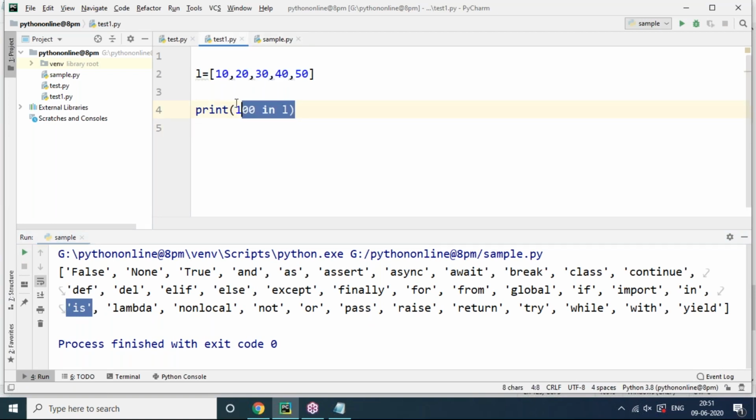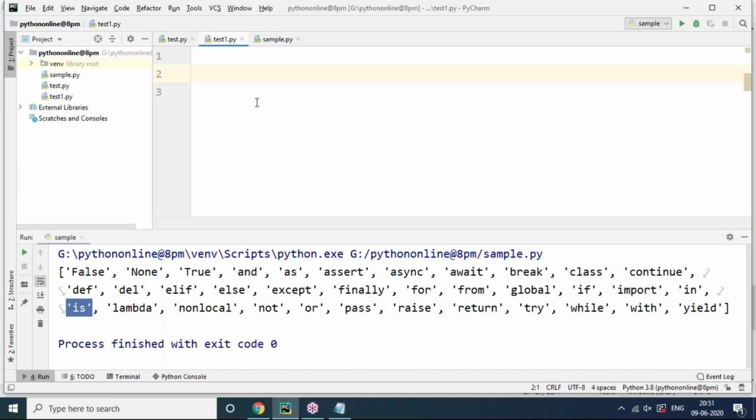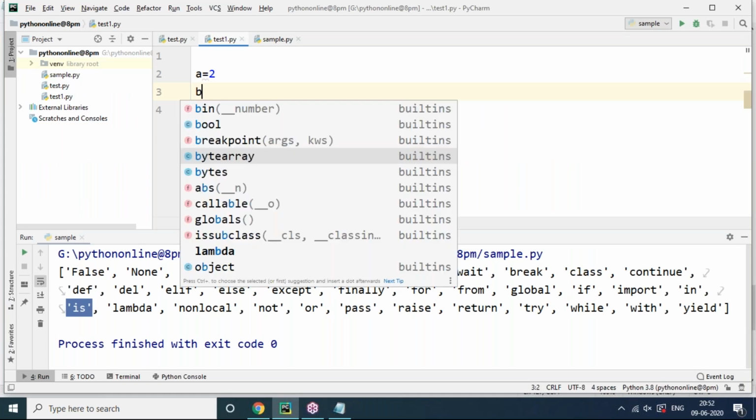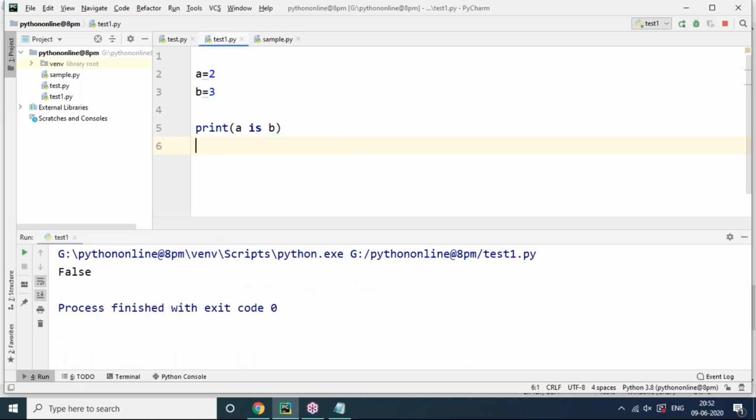So these operators are used to check whether the variables have the same identity or a different identity. One is "is" and another one is "is not". Let's try this now. a equals 2, next b equals 3. I'm deliberately taking different values. I want to check whether a and b both have the same identity or not. So let's check: a is b. No, a is not b. For sure a and b are different. These two don't have the same identity.